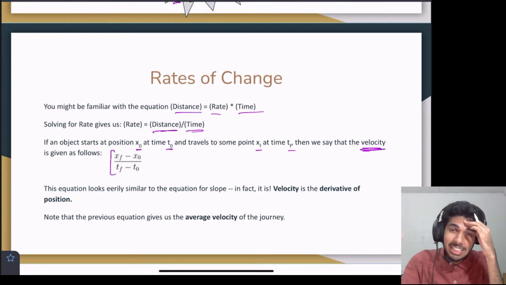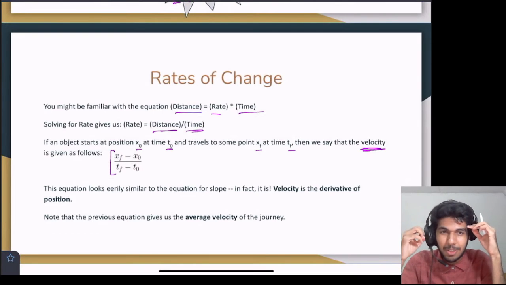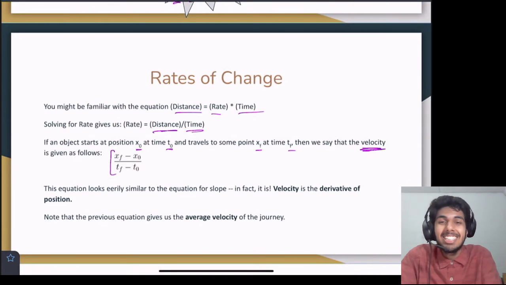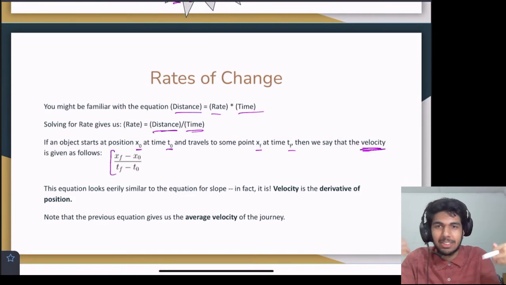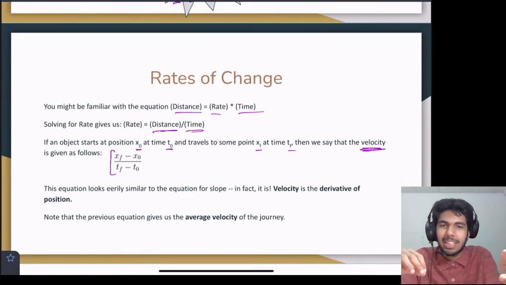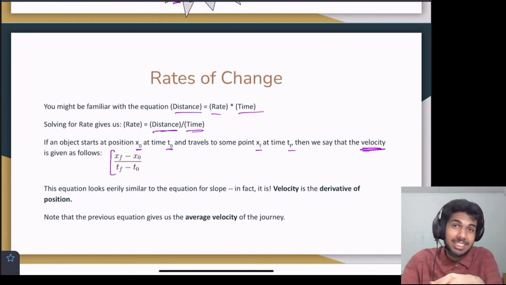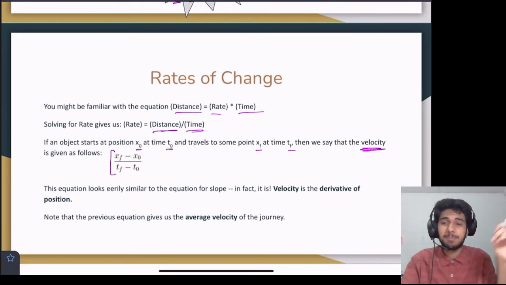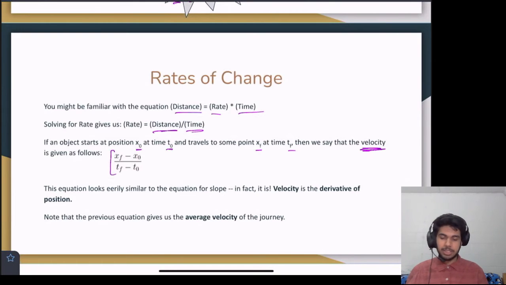And this equation looks eerily similar to the equation for slope, because it is. It literally is slope. Velocity is the derivative of position, right? We are changing position and we're measuring the time. It's a measure of rate of change of something. So if you study physics, you're familiar, velocity is the rate of change of position. Acceleration is the rate of change of velocity. So you might start to think that, oh, acceleration is the derivative of velocity. Maybe it is. And then the previous equation, this one that I bracketed here, that gives us the average velocity of the journey, right? Average velocity.